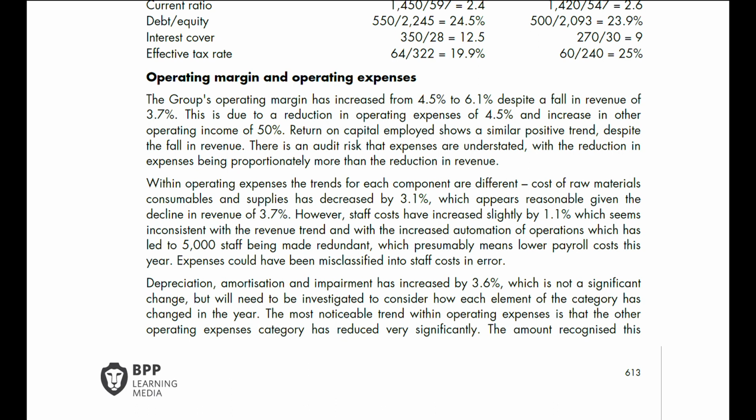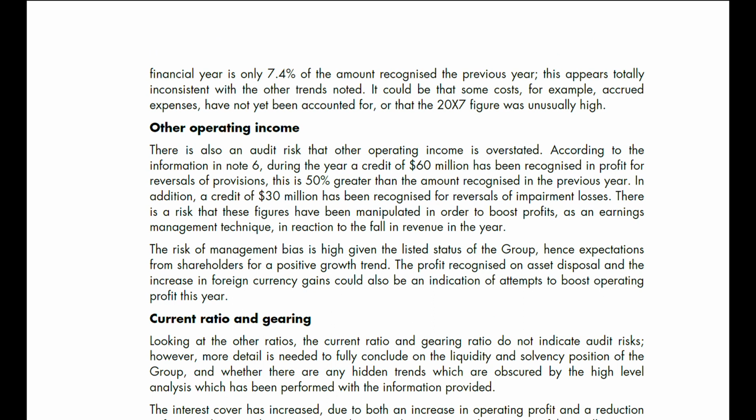The amount recognized this financial year is only 7.4% of the amount recognized the previous year. This appears totally inconsistent with the other changes noted. It could be that some costs, for example accrued expenses, have not been accounted for, or that the 2007 figure was unusually high.